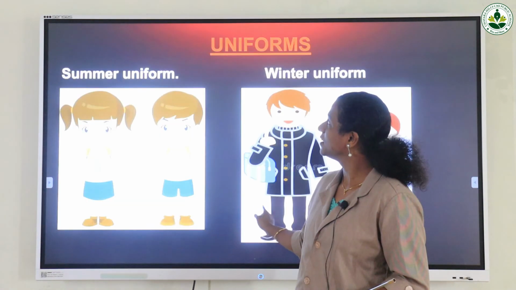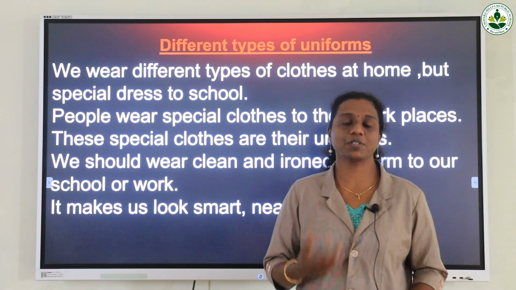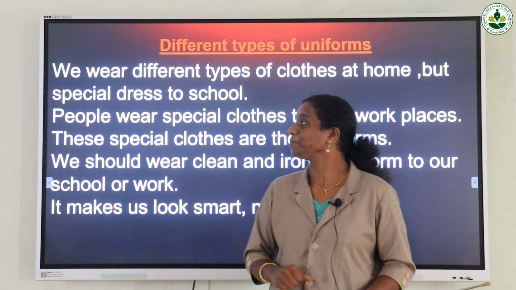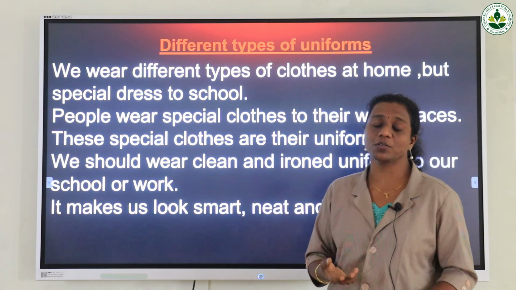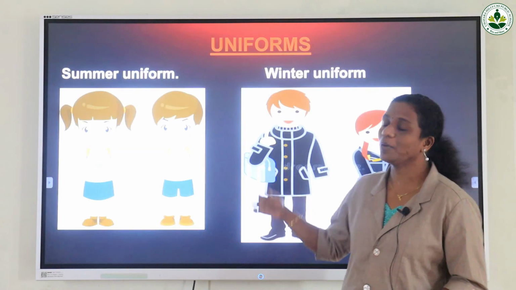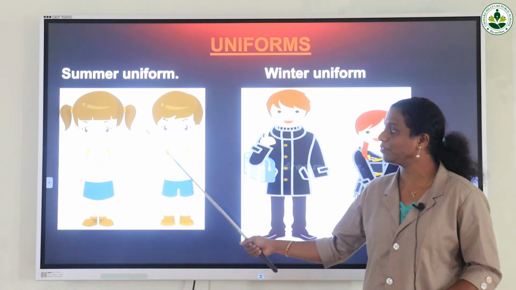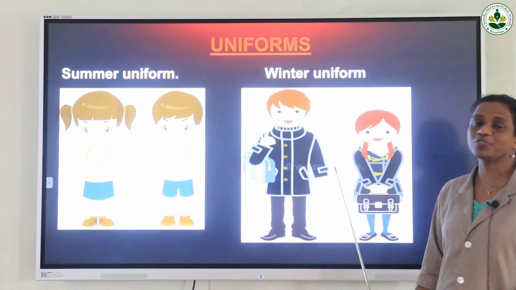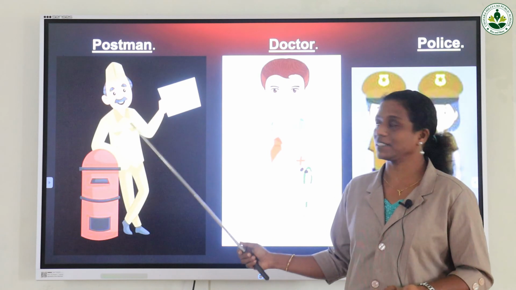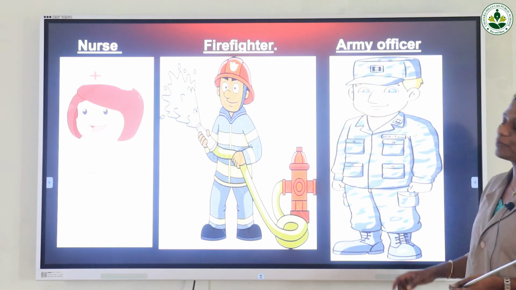So today we studied the different types of uniform. To school we are wearing a special kind of dress, that is uniform, and people wear uniforms in their workplaces also. And we should wear clean and neat, ironed clothes, because it will make us look smart, neat and tidy. Mainly in schools two types of uniforms are there, summer uniform and winter uniform. For the summer uniform the material is cotton, and for the winter uniform the material is woolen. Then we checked the uniforms of different people at their workplaces: postman, doctor, police, nurse, firefighter, army officer.